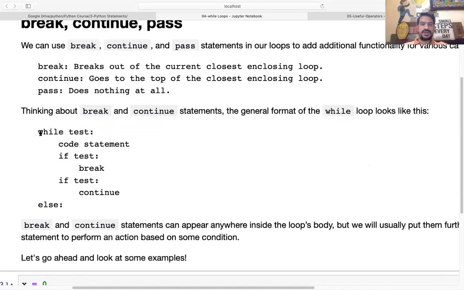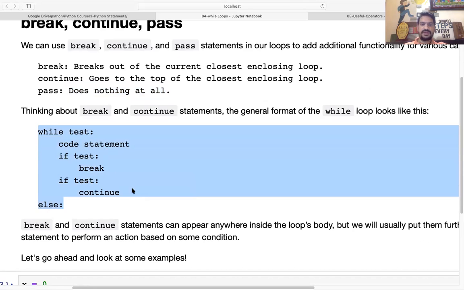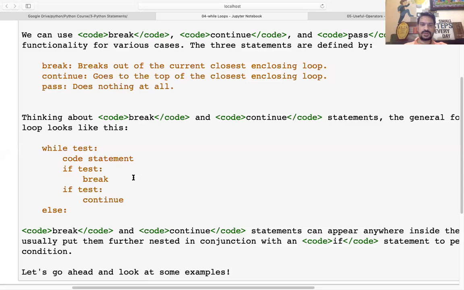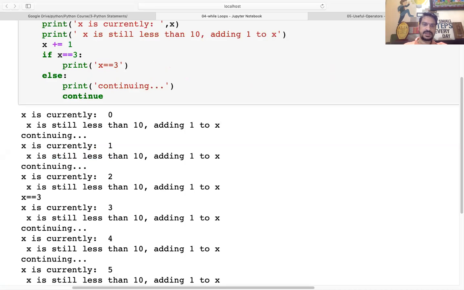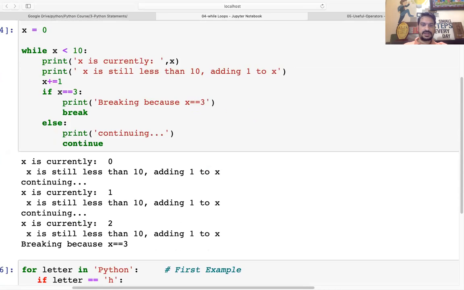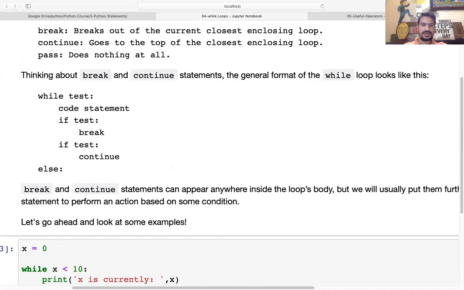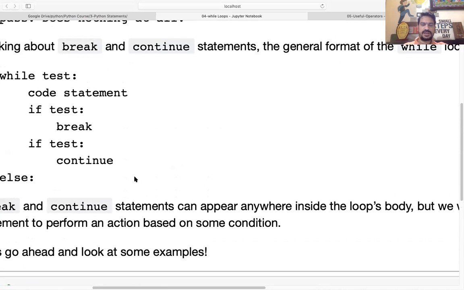This is one example of break and continue. Here you'll see there is a while loop going on. There is a statement that has been written, and there is an if statement. If this condition is satisfied in this particular loop, what is going to happen if we do the break?